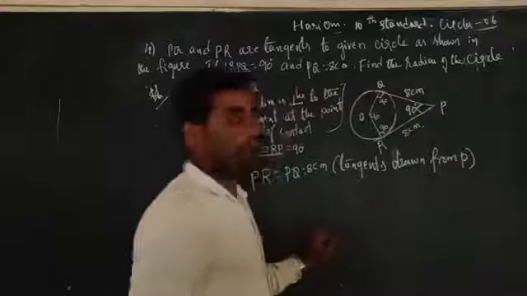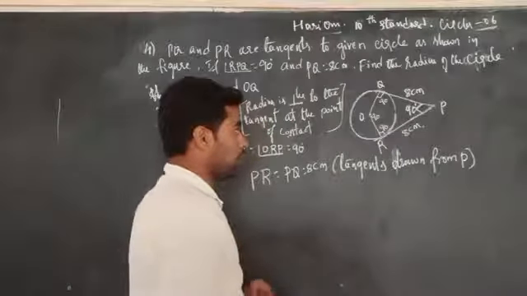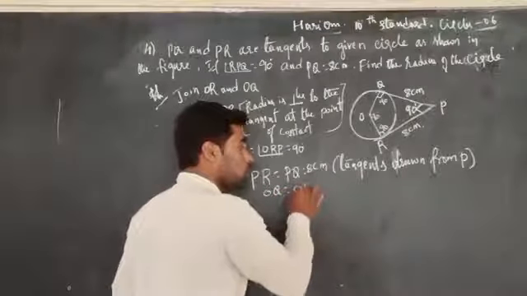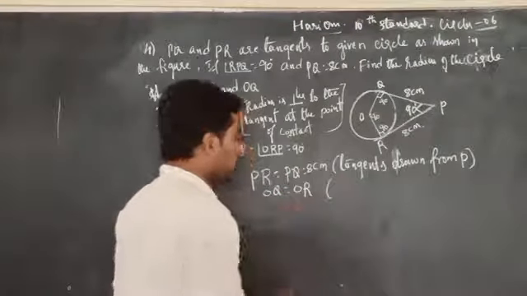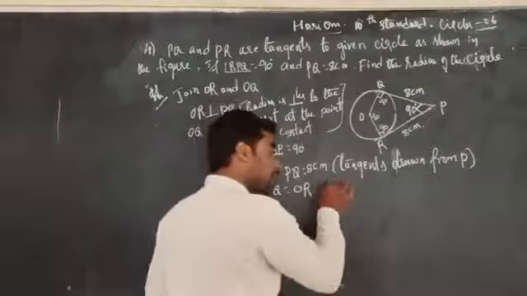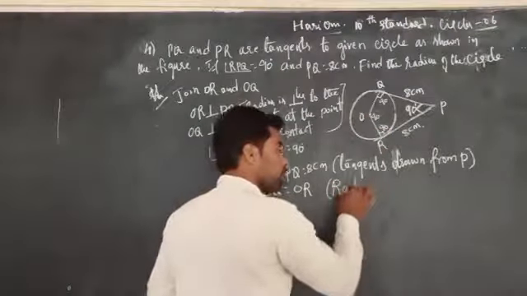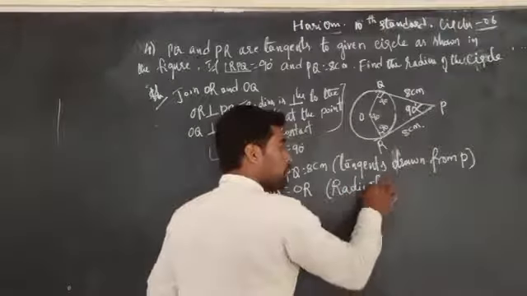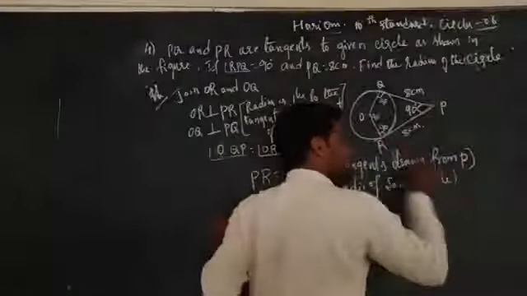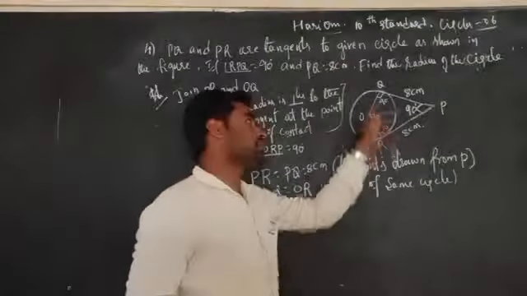Is it clear? Now we can write the length of OQ is equal to OR, because they are radii of the same circle. Radii of the same circle are equal.